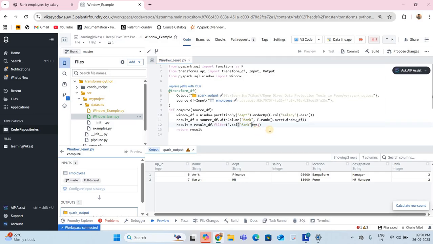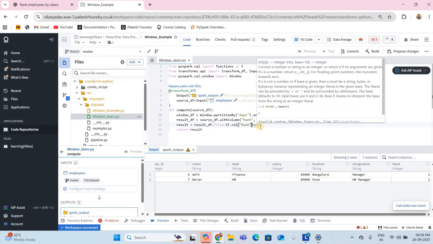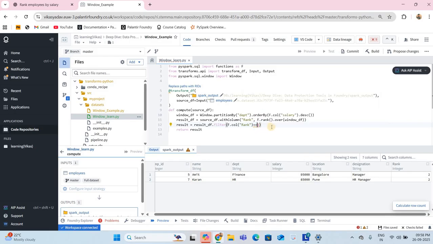So it's coming up. So what is the problem here?